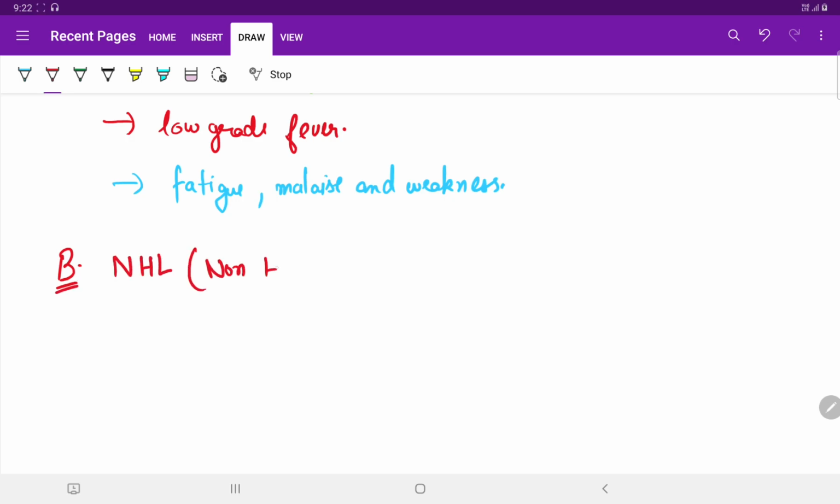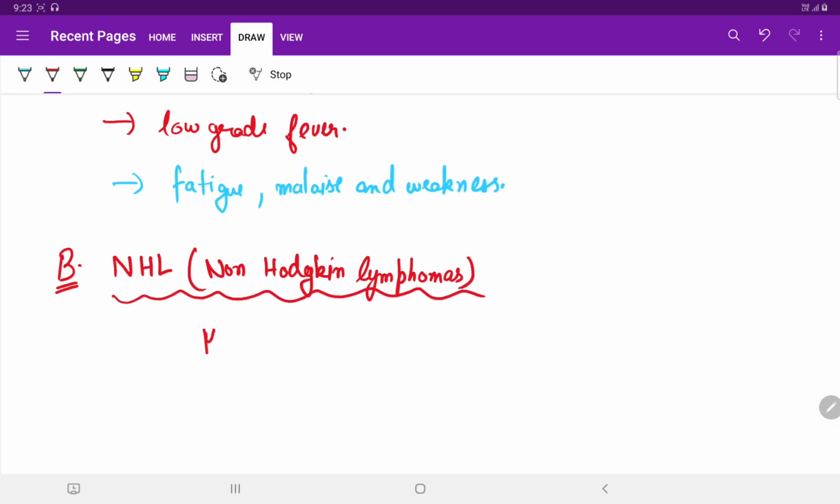These are also malignant tumors that occur mainly in the immune system of the body and are more common than the Hodgkin lymphomas.